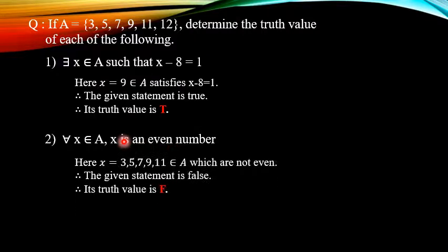So our answer is: here x is equal to 3, 5, 7, 9, 11 belongs to A which are not even. Therefore the given statement is false. Hence its truth value is F.